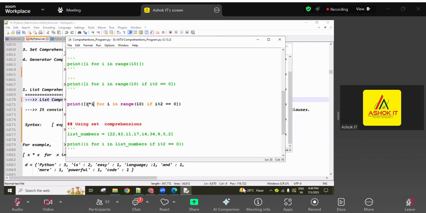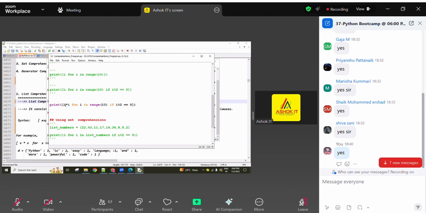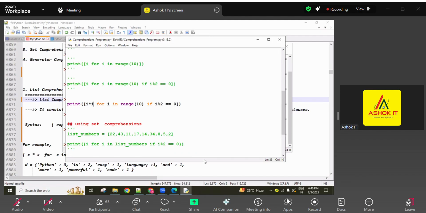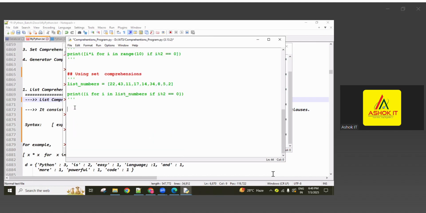Clear this one? This is a square value sequence, the even numbers' square value sequence. Then power values also we can find out. So as per the requirement they are asking, you can write the logic. And now coming to the